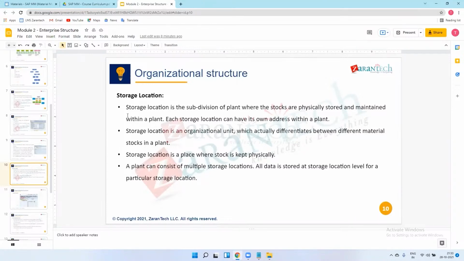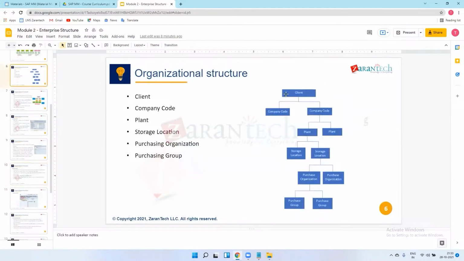That is called a storage location. For example, I procure tires from MRF for Tata Motors, and I keep those tires in a particular storage location, and that has one address. In a plant there are two, three, four, multiple storage locations.